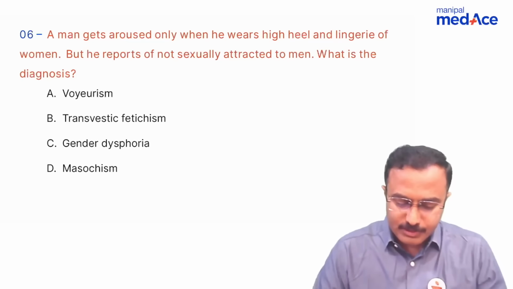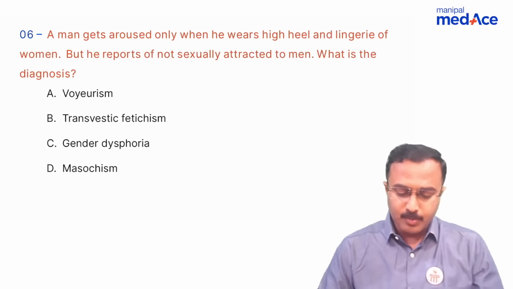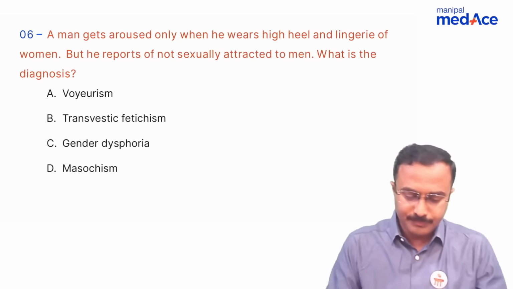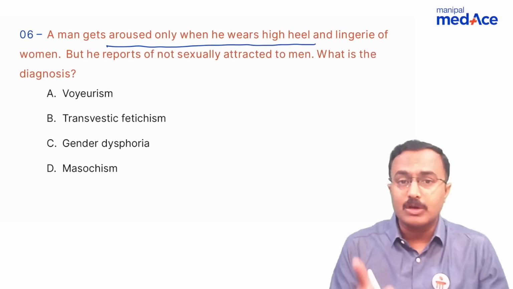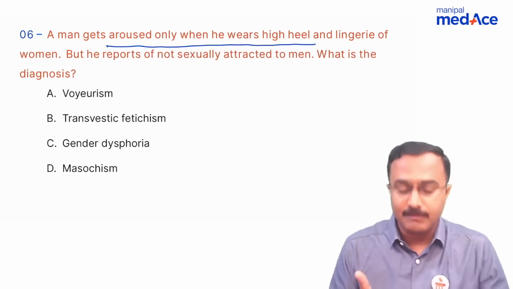Next, a man gets aroused only when he wears high heels and lingerie of women, but he reports of not being sexually attracted to men. What is the diagnosis? Here, it is a sexual gratification by cross-dressing, which is indicative of a sexual paraphilia.